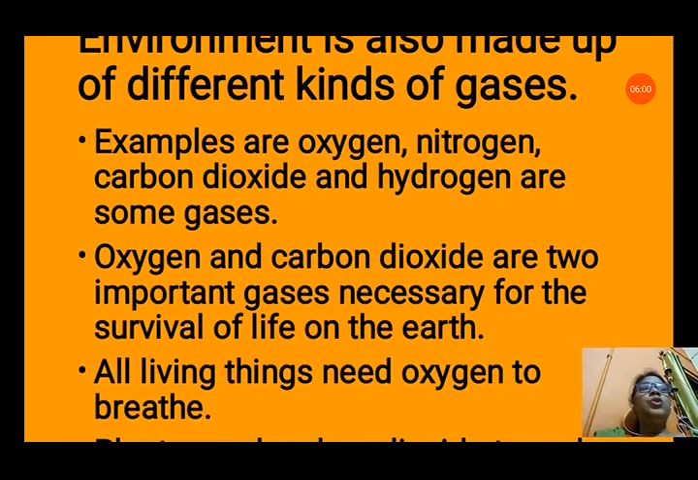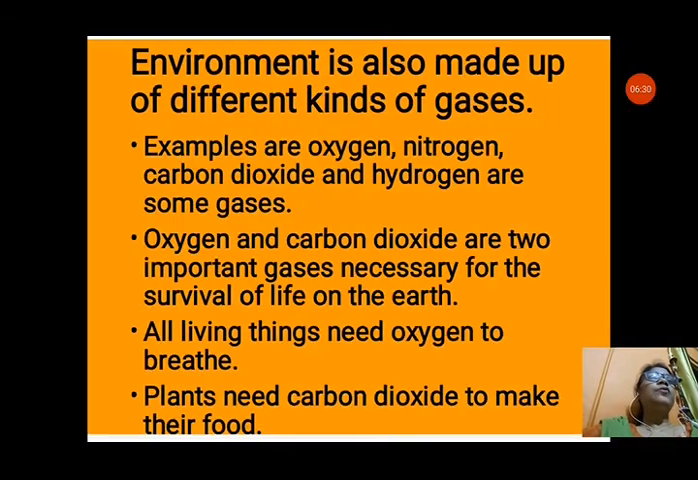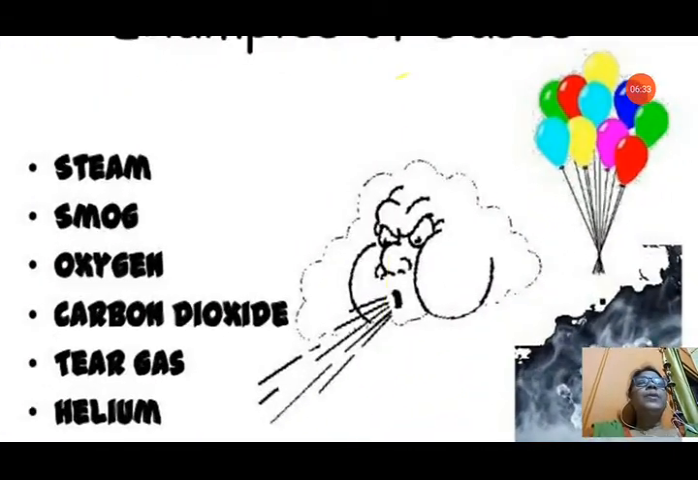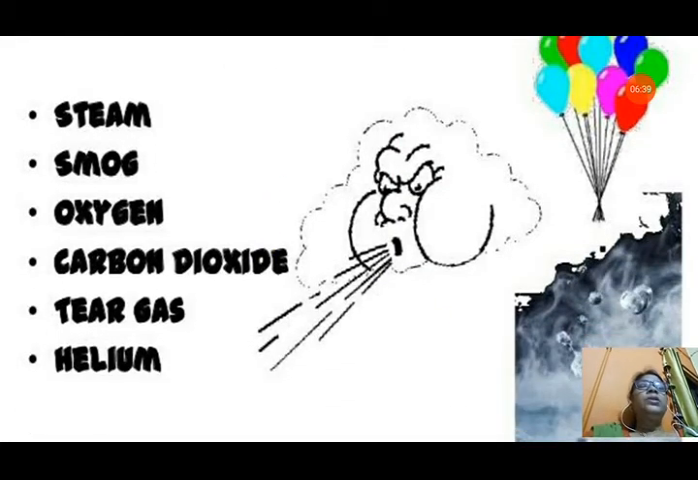Oxygen and carbon dioxide are two gases that are very important for the survival of life on the earth. We know that all living things need oxygen to breathe. Without oxygen, living things cannot survive. And plants also need carbon dioxide to make their food. Without carbon dioxide, plants cannot make food. And if plants do not make food, the other animals that depend on plants will also not survive. Thus, these two gases, oxygen and carbon dioxide, are necessary for life on the earth. That is very important for our life. Examples of gases you can see are steam, smoke, oxygen, carbon dioxide, tear gas, helium and many other gases.